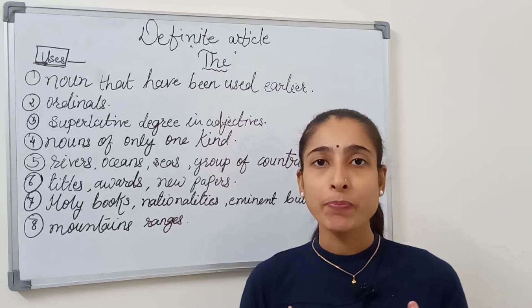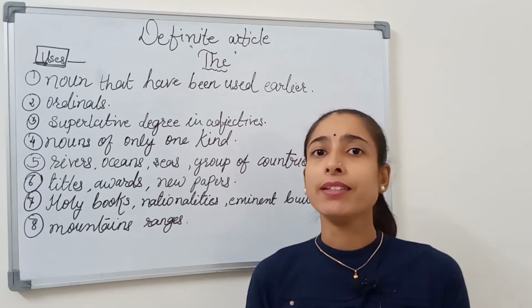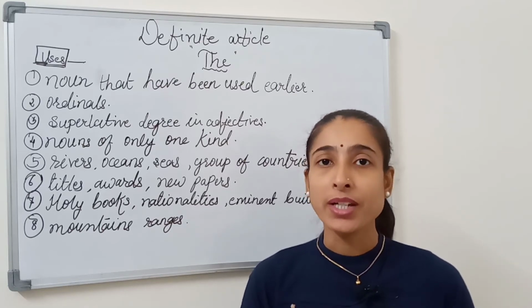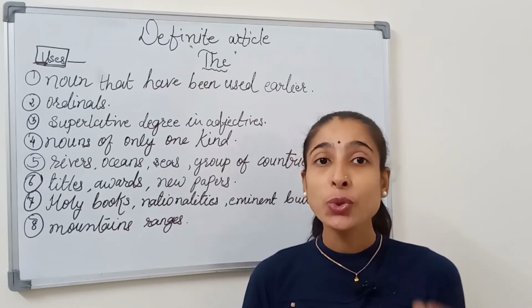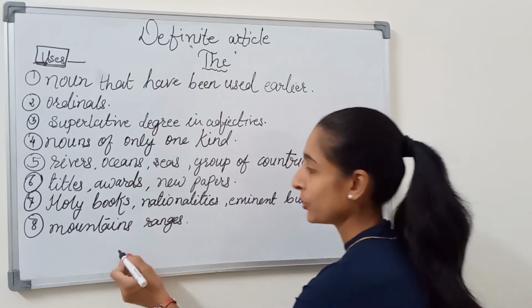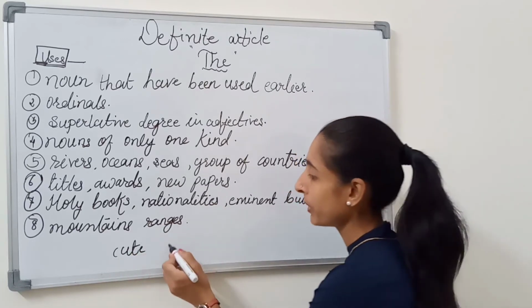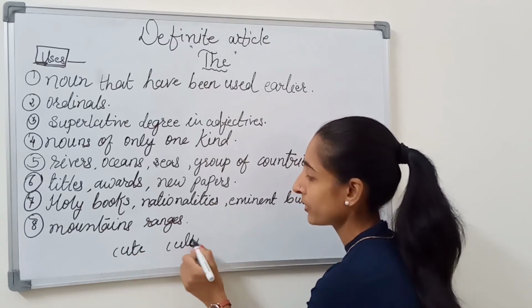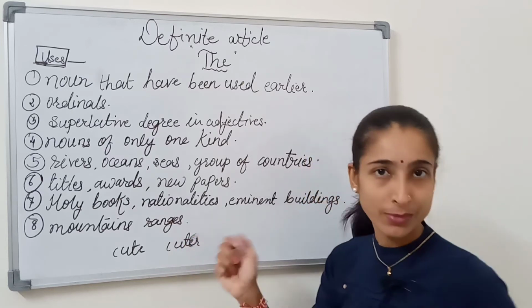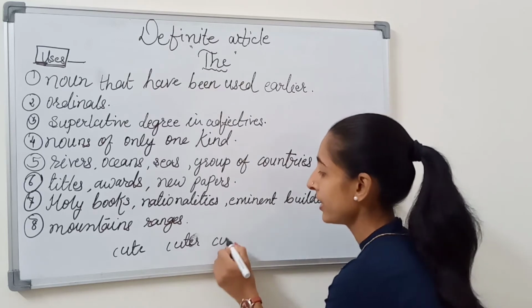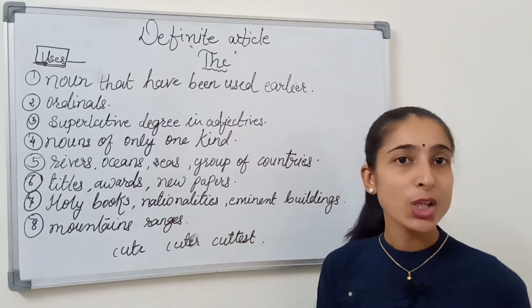Pari is the cutest girl in the class. Cute is the positive degree, cuter is the comparative degree, and cutest is the superlative degree.